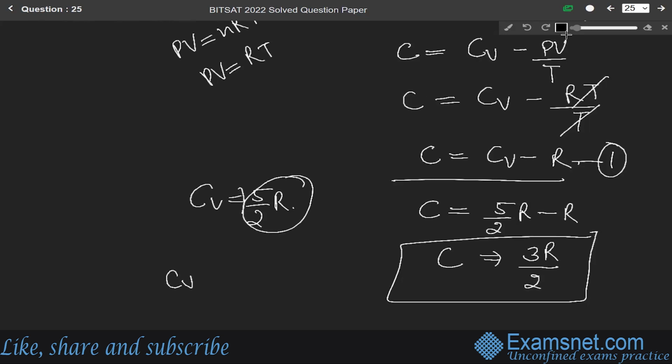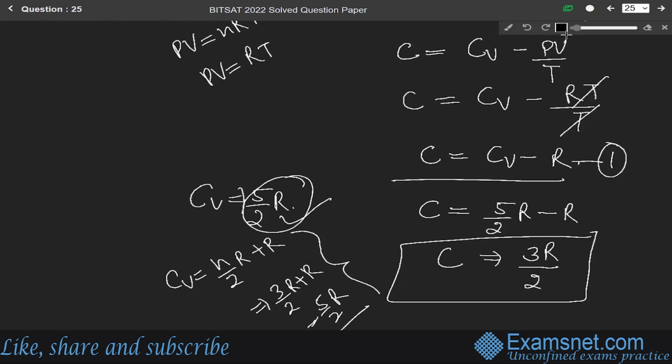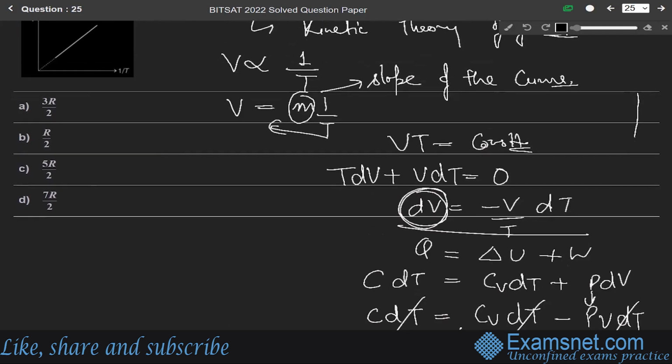It comes like CV equals N by 2 R plus R. And for diatomic gas, N is equal to 3. So it will be equal to 3 by 2 R plus R, which means 3 plus 2, that is 5 by 2 R. Okay, so it is 5 by 2 R. This comes like this for diatomic gas. So the correct answer is 3 by 2 R, which means option A is the correct answer.